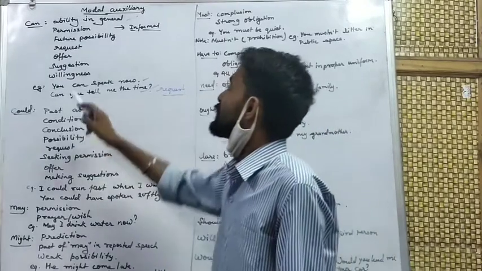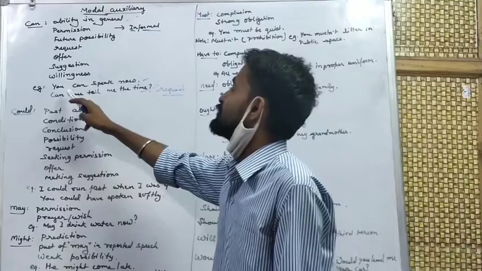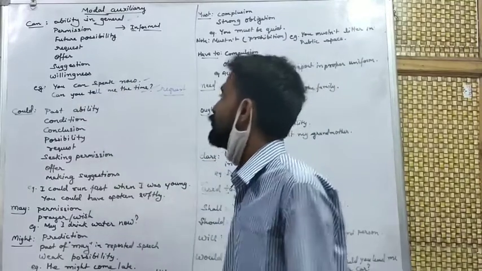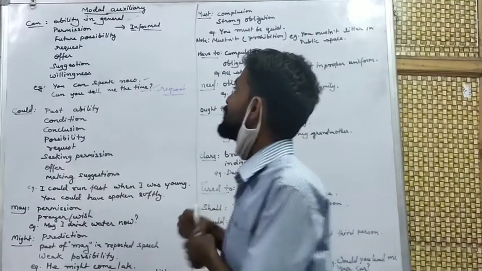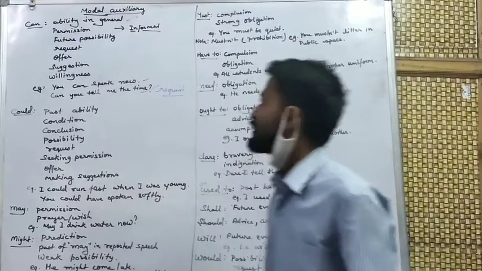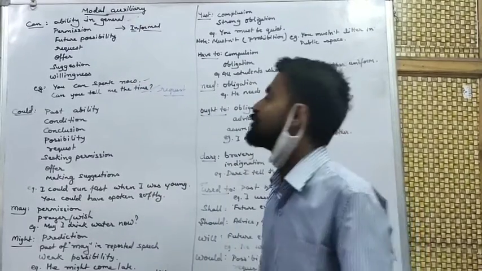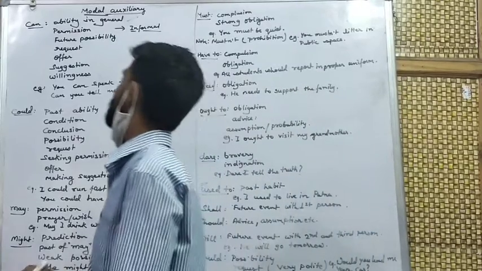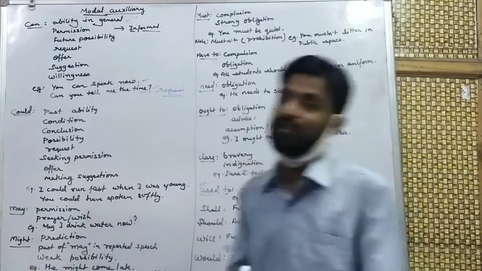Here two examples are also given. You can speak now. What is it? It is ability in general. You can tell me the time. Request. Can you tell me the time? This is a request.